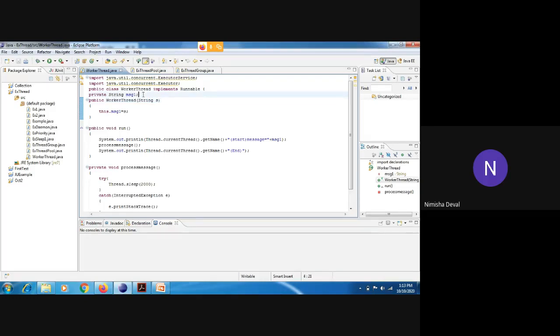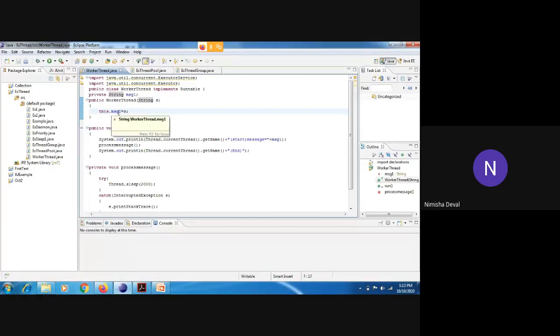Now see here. This is our class which contains our worker thread. Now I have written here one variable, the message, which is private, because we are giving this message through this thread only. We want to use this thread multiple times in our other program. So whatever message we are passing through the worker thread will come over here. And why have we used this?